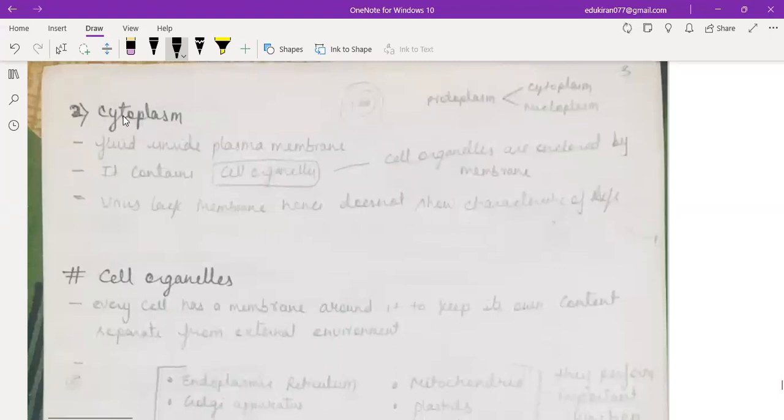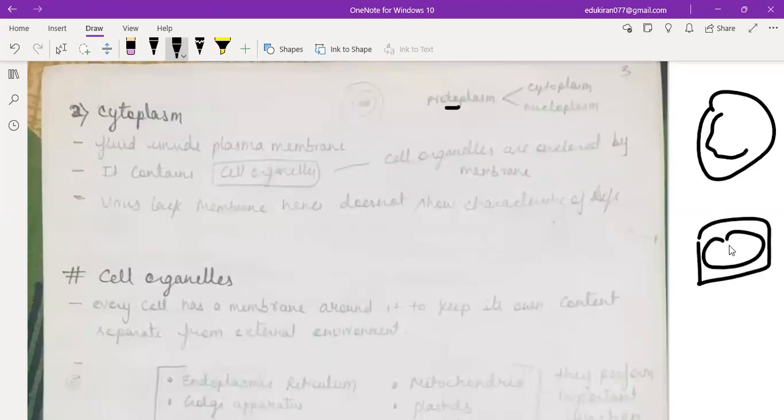Okay. Now, the other part was cytoplasm. So the fluid inside the plasma membrane is known as cytoplasm. We already discussed this, right? Basically, protoplasm has two parts, cytoplasm and nucleoplasm. But in your 9th class, we have only discussed this cytoplasm. It contains cell organelles. See, the plasma membrane has cytoplasm, and the cytoplasm has cell organelles.